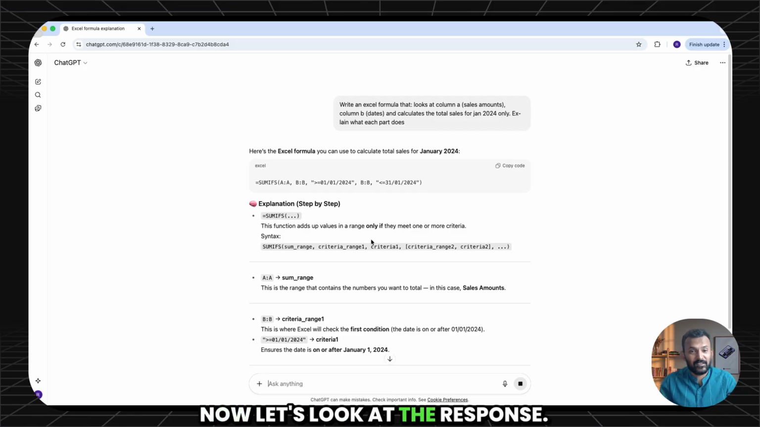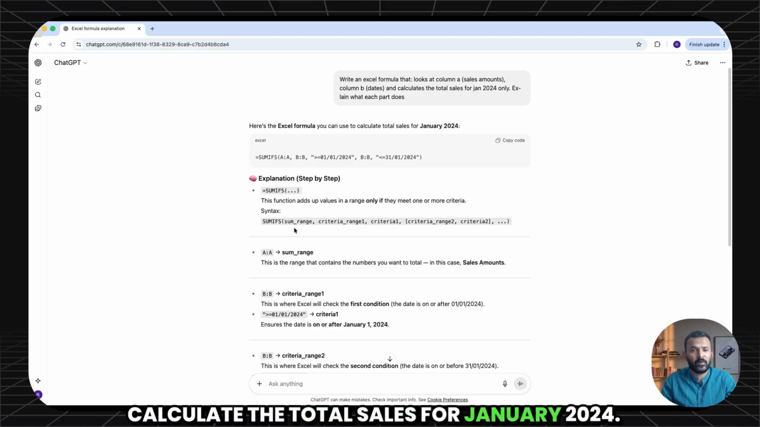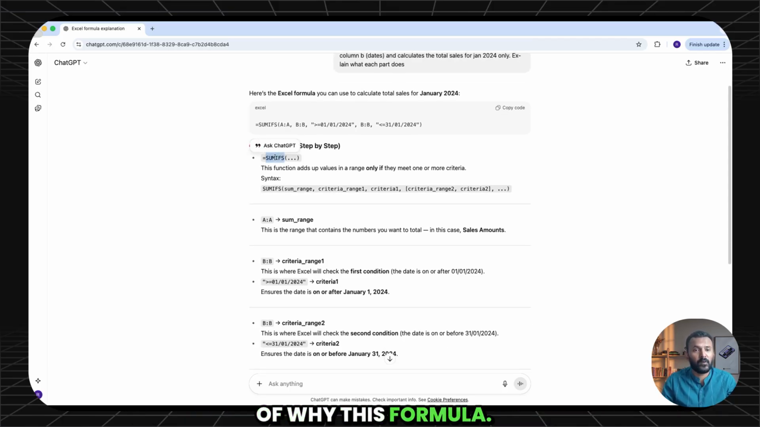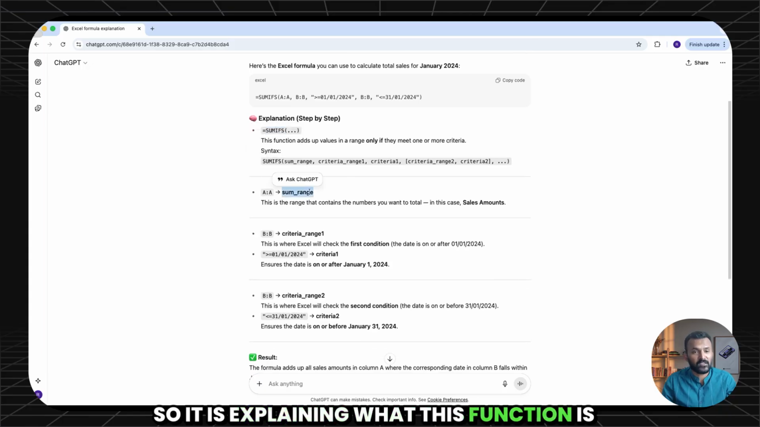Now let's look at the response. I'm sure you won't have guessed it. This is the Excel formula that will calculate the total sales for January 2024. Again, it is giving you an explanation of why this formula works. So it is explaining what this function is all about.